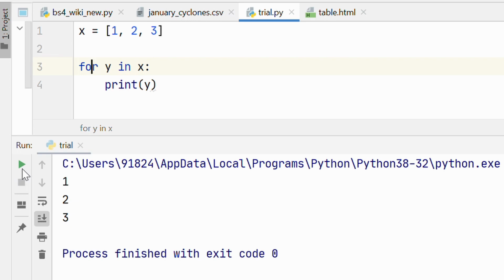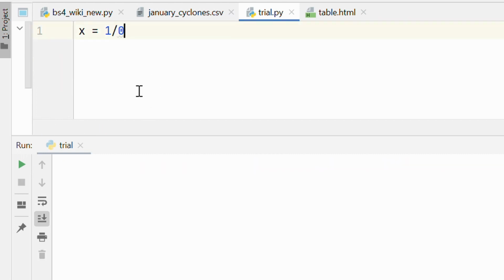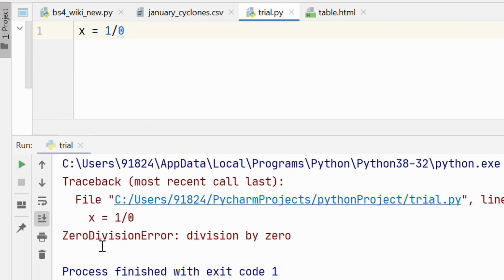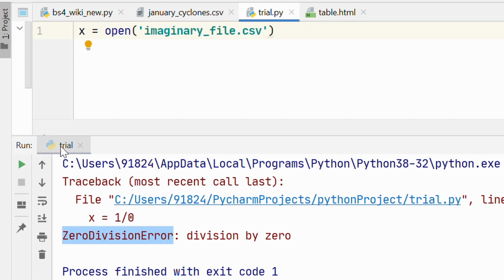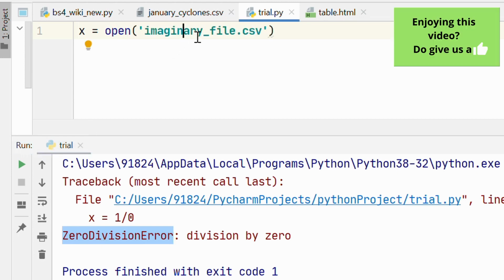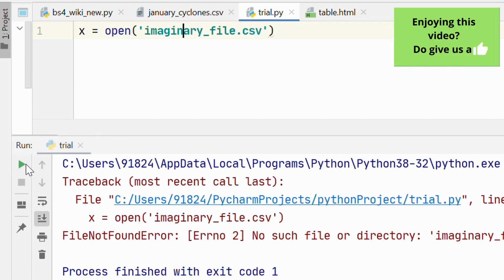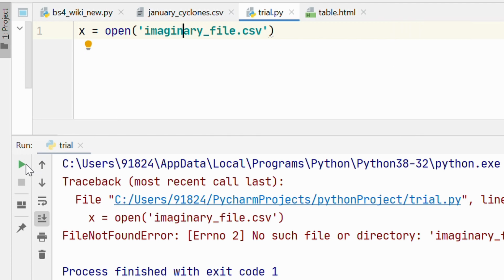Let's now look at logical errors. Let's say you want to divide 1 by 0. Then you should get a zero division error. Or let's say you want to open a file that does not exist. In that case, you should get a file not found error. These are common examples of logical errors. Now, if you want to find out all the logical errors that exist in Python, I have a link in the description below that points to the Python documentation. There you can see all the different kinds of error and use them in your code.